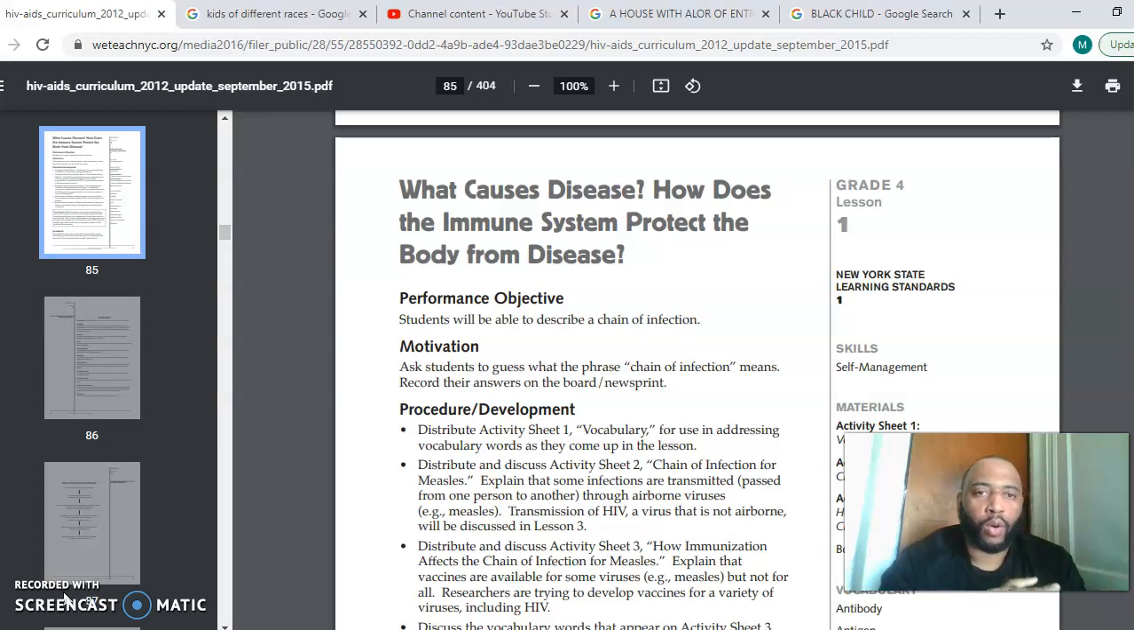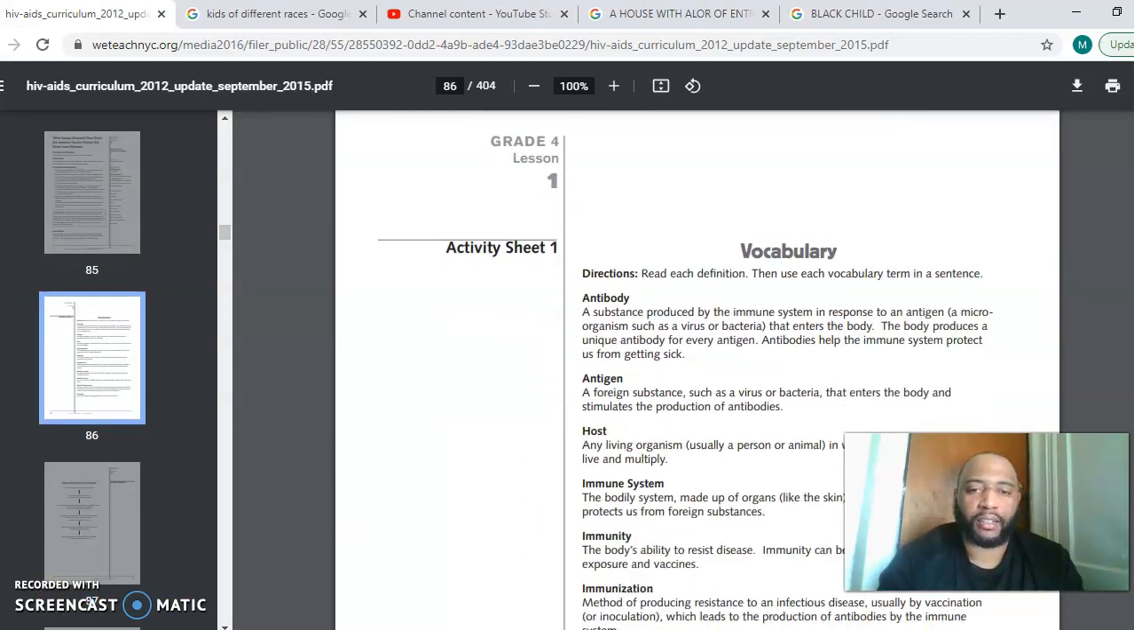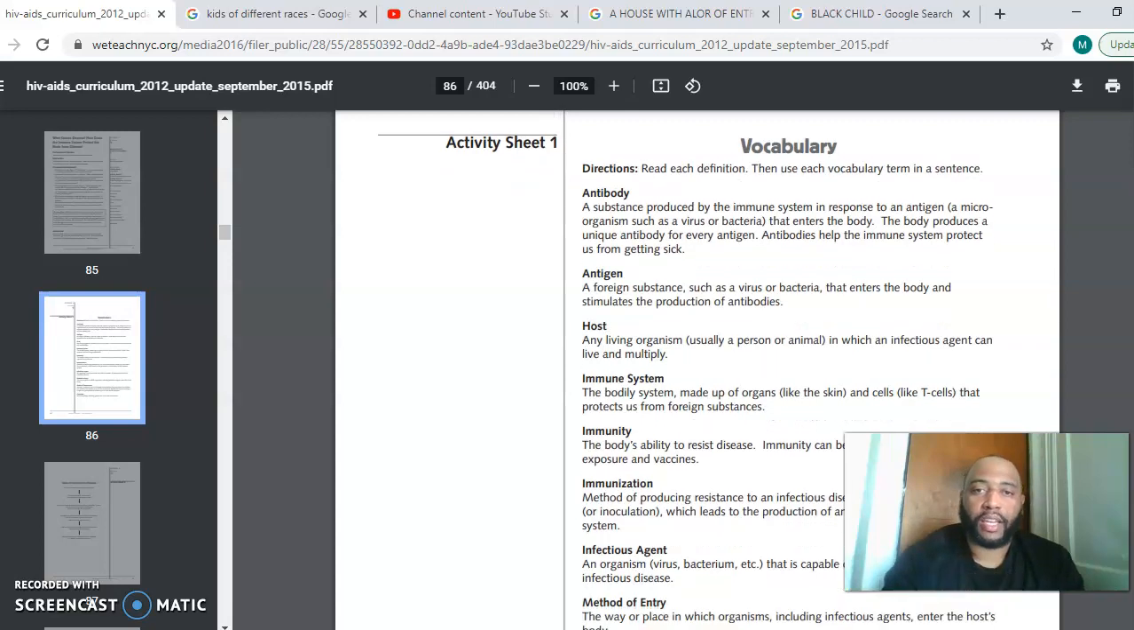Lesson number one. What causes disease? How does the immune system protect the body from disease? Students will be able to describe a chain of infection. All right, so in this lesson, we're going to go over some vocabulary and the chain of infection. All right, so here is the vocabulary.